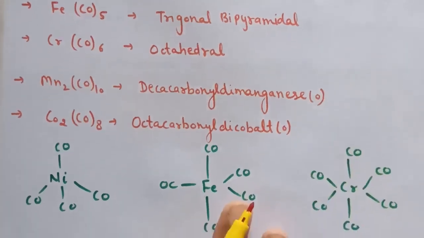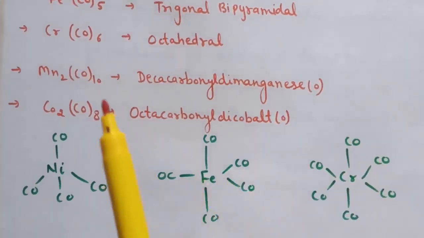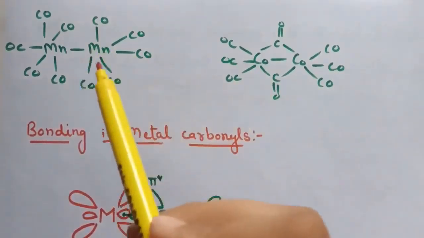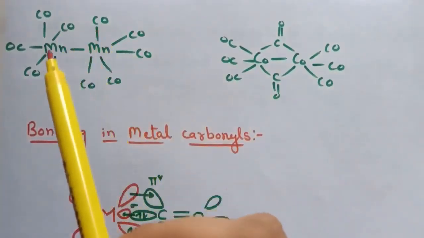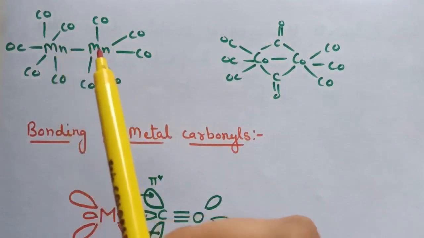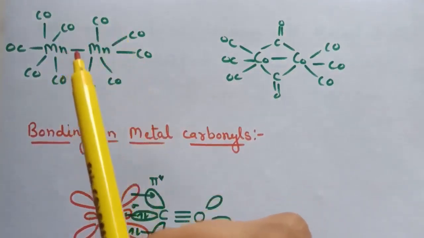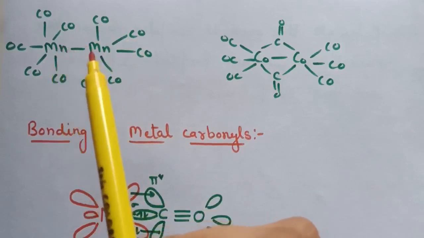So these are the structures of these complexes: Ni(CO)4 is tetrahedral, Fe(CO)5 is trigonal bipyramidal, and Cr(CO)6 is octahedral. This is the structure of Mn2(CO)10. Here a manganese-manganese bond is there, and two Mn(CO)5 units are joined by this metal-metal bond.